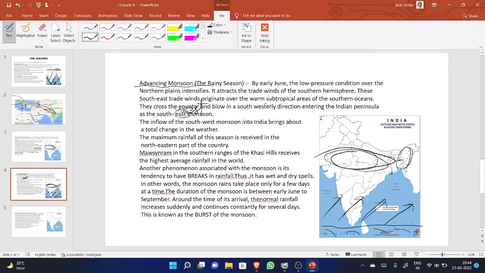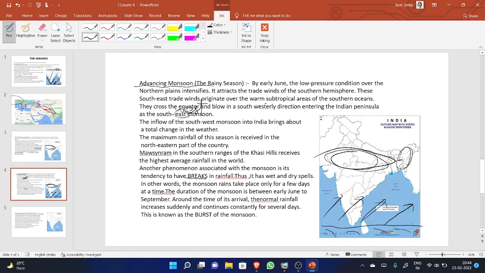Another phenomenon associated with the monsoon is its tendency to have breaks. This is also one very important phenomenon that takes place during the rainy season. Thus, it has wet and dry spells. In other words, the monsoon rain takes place only for a few days at a time. Means the rain occurs, it rains for a few days, and after that it stops. And again it starts, and again it stops. Means there is no continuous rain. The breaking of the rain is known as breaks.